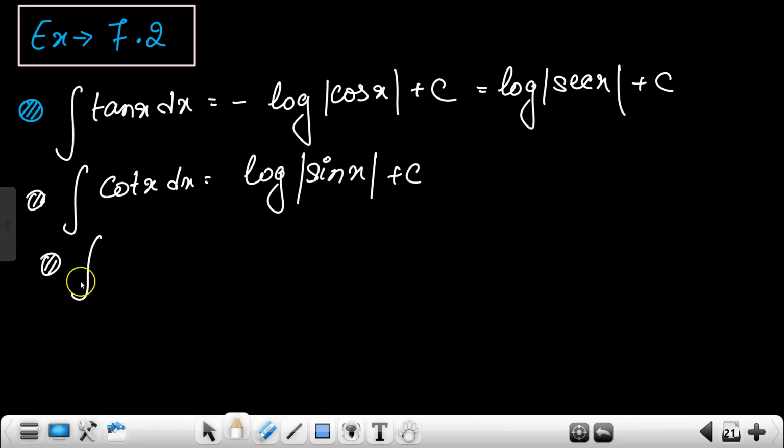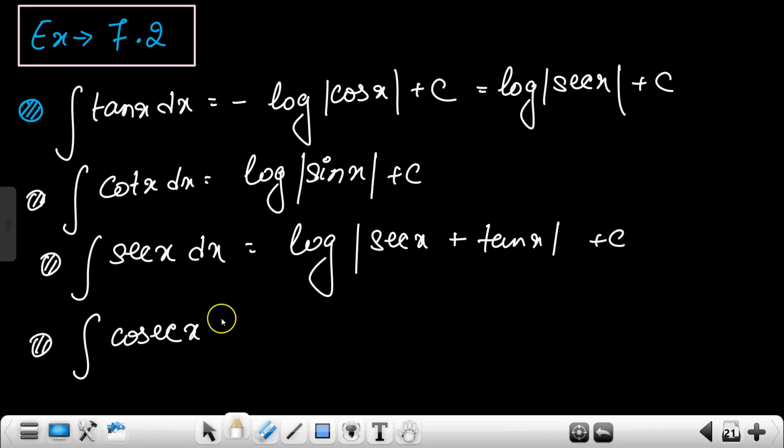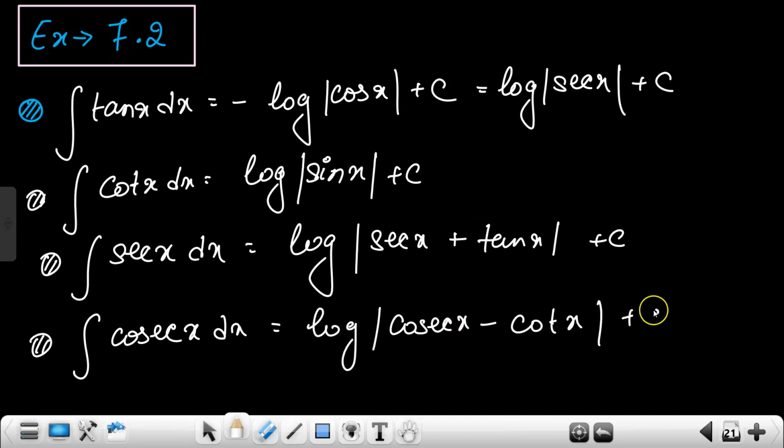The third one is integration of secant x dx is equal to log mod secant x plus tan x plus c, and the fourth one is integration of cosecant x dx is equal to log mod cosecant x minus cot x plus c. क्लियर? जितना बार आप लिखेंगे उतना ही आपको याद होगा.